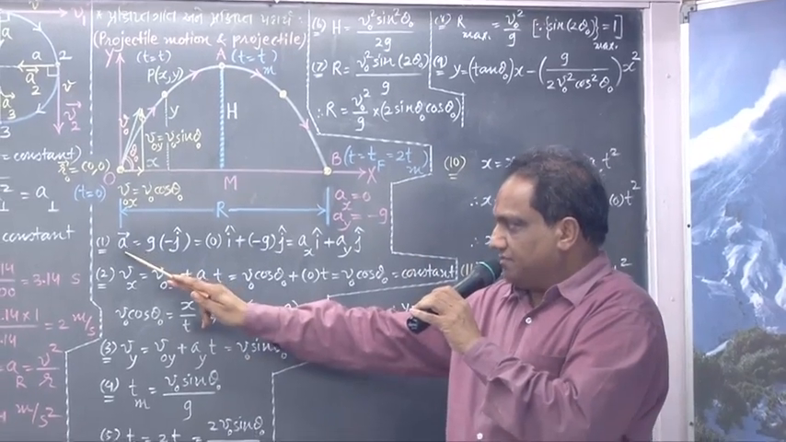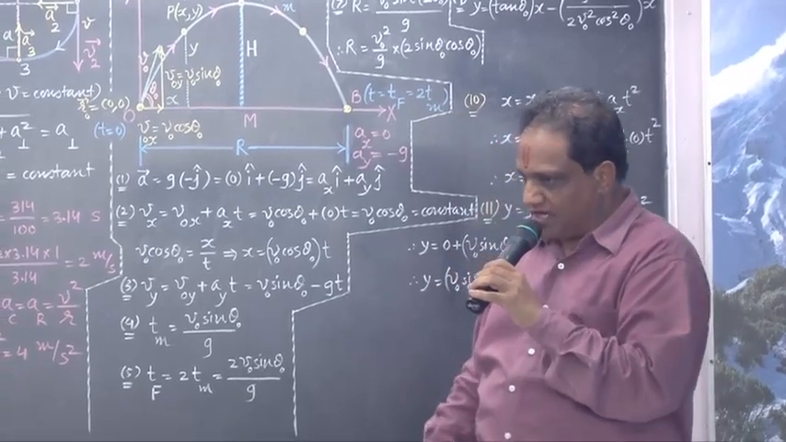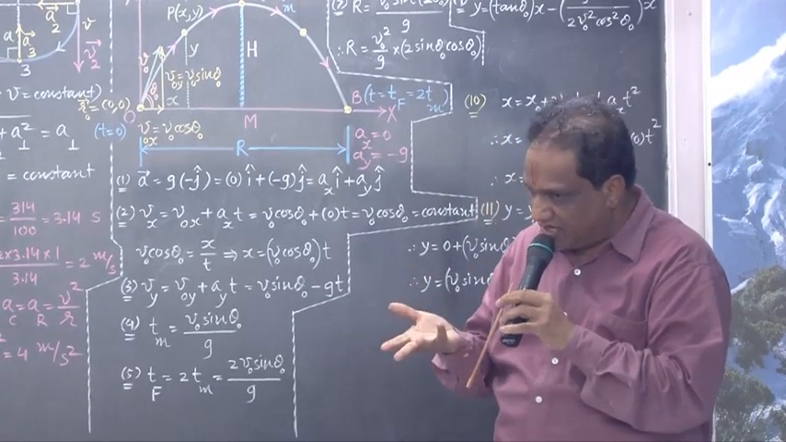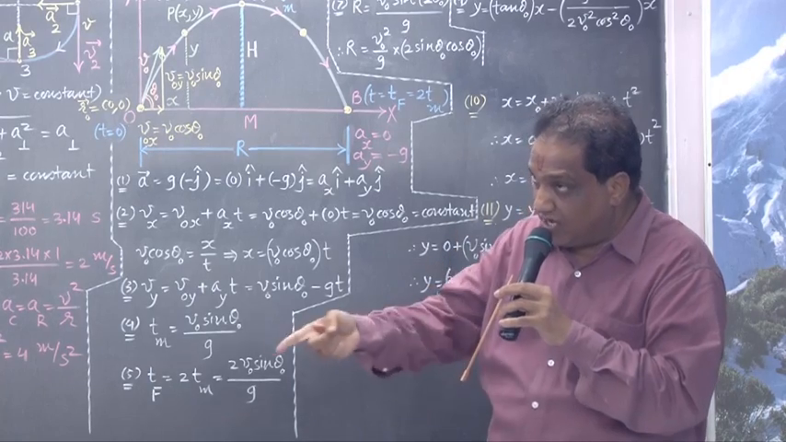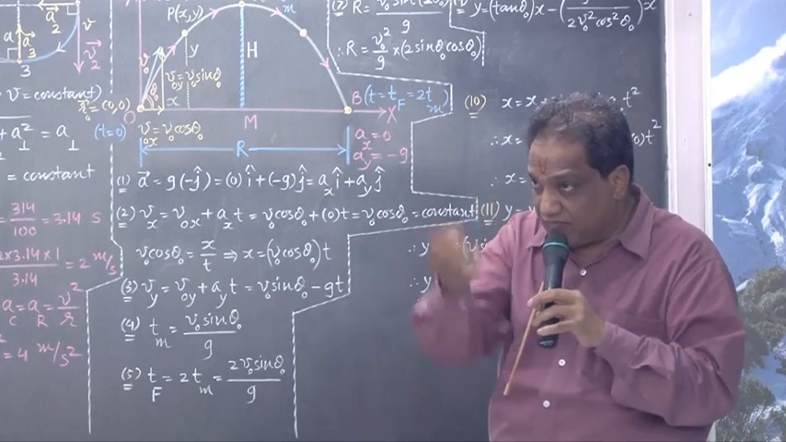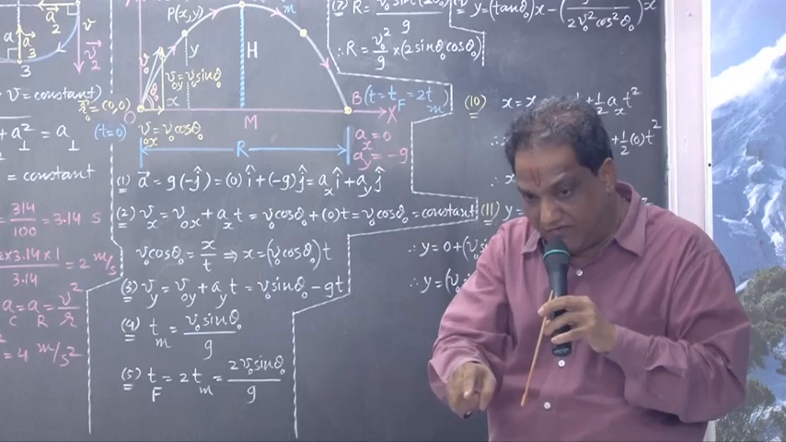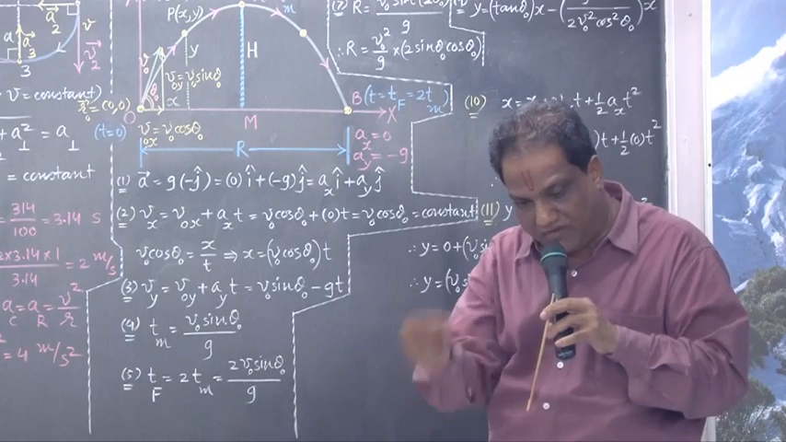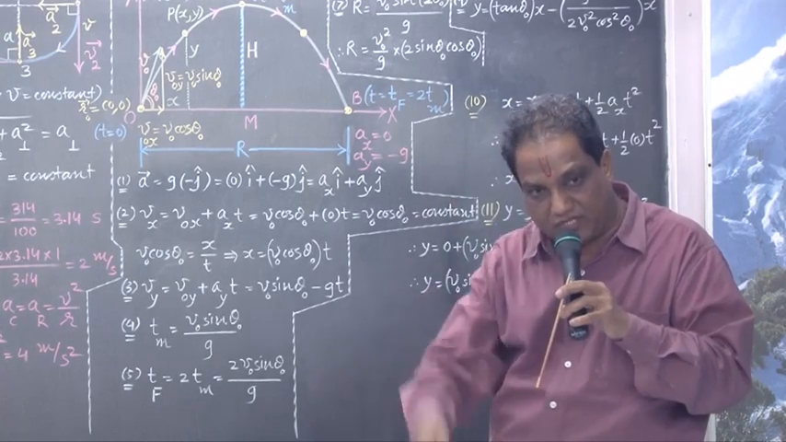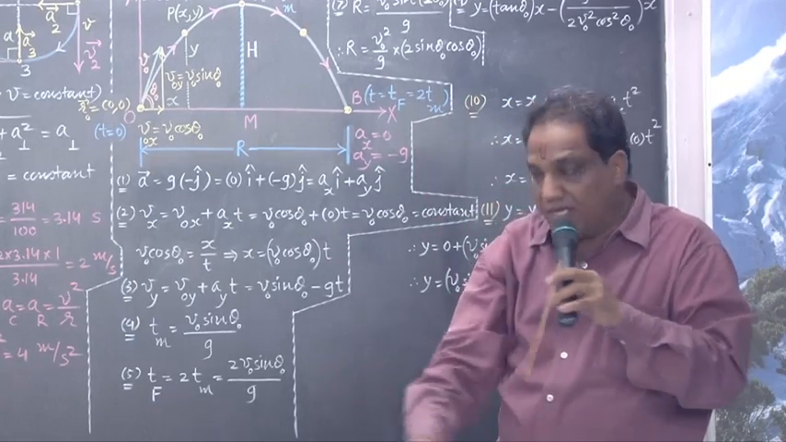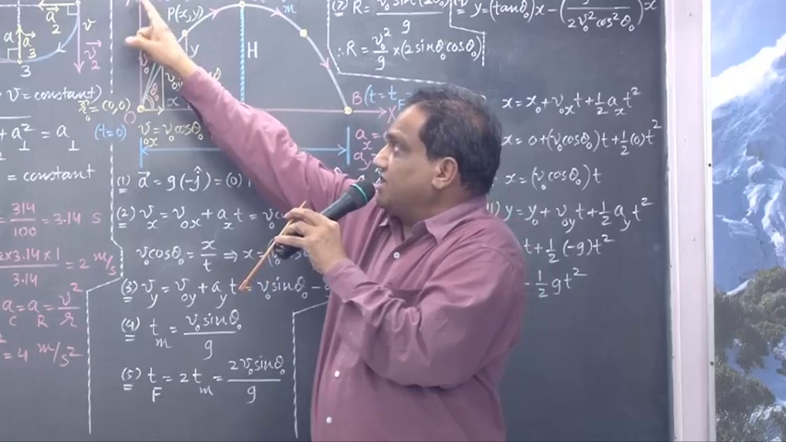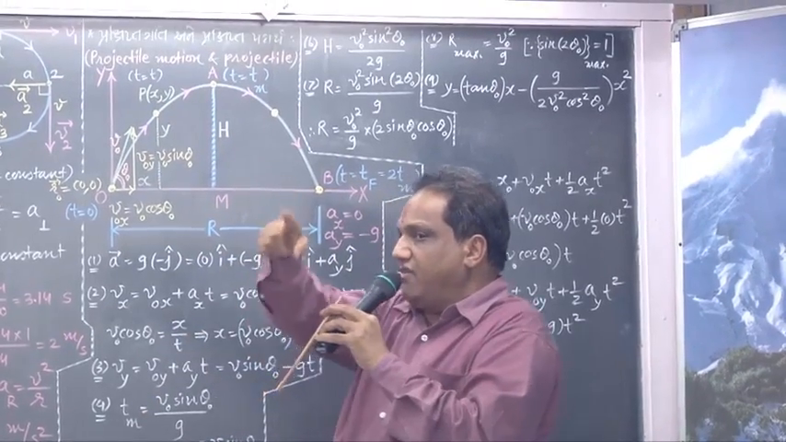What is acceleration? Right now, acceleration is gravitational acceleration, because the only force acting on the projectile is gravitational force. Under the influence of only gravitational force, whatever acceleration is produced is called gravitational acceleration. And it is vertically downwards. If vertically upward is positive axis, vertically downwards will be negative axis.